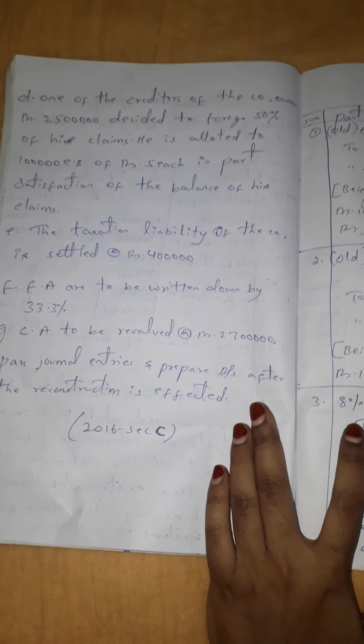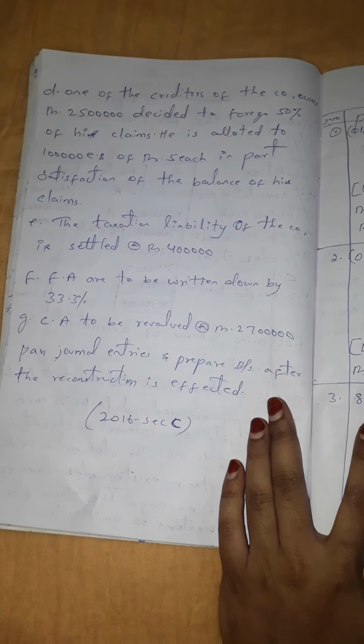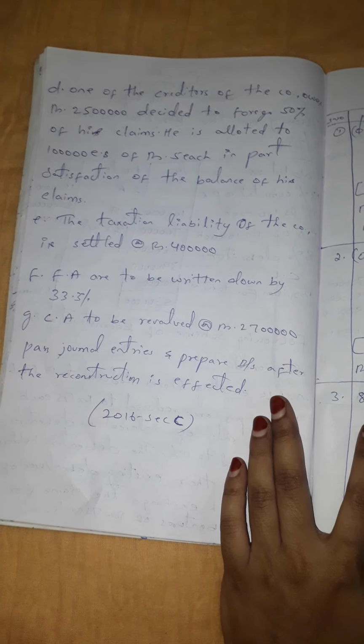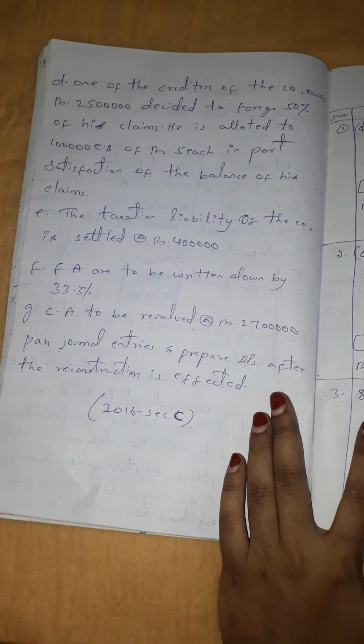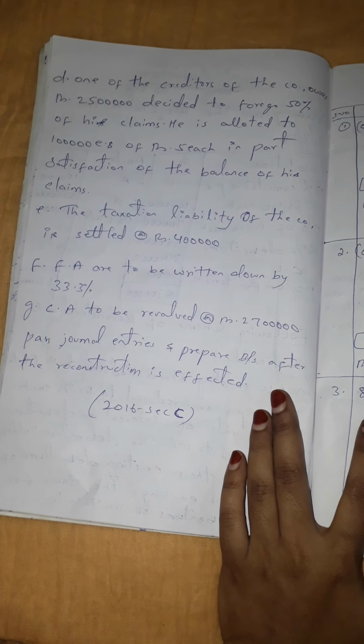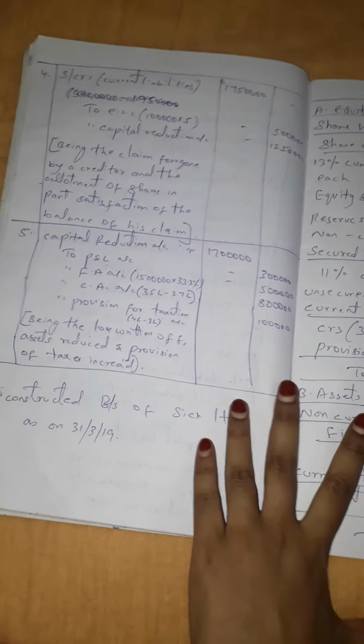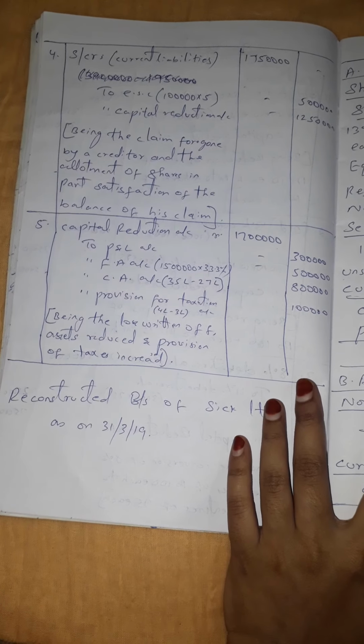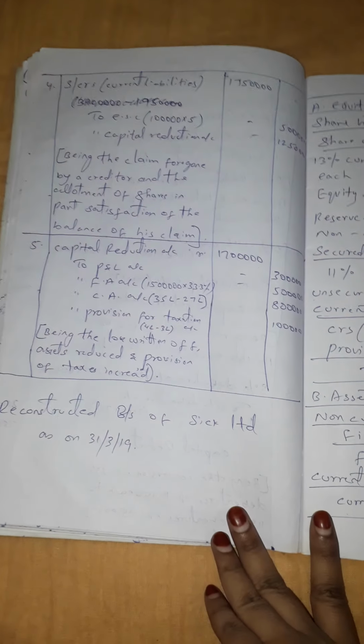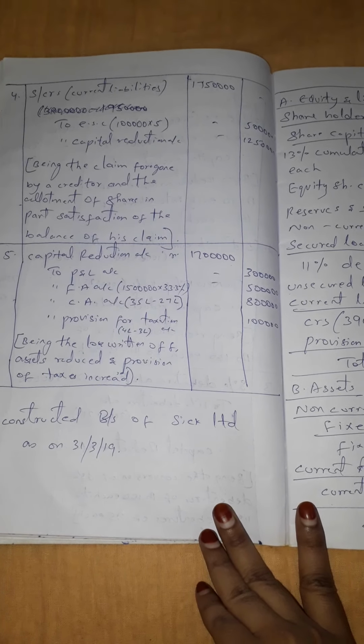Now next, they have given the adjustment that one of the creditors of the company, who is owed rupees 25 lakhs, decided to forego 50% of his claims. He is allotted 1 lakh equity shares of rupees 5 each in part satisfaction of the balance of his claims. So in 25 lakhs, he is ready to forego 50%. The amount of 50% is 12,50,000, and for that he is given shares from the company, that is 1 lakh into 5, that is 5 lakhs.